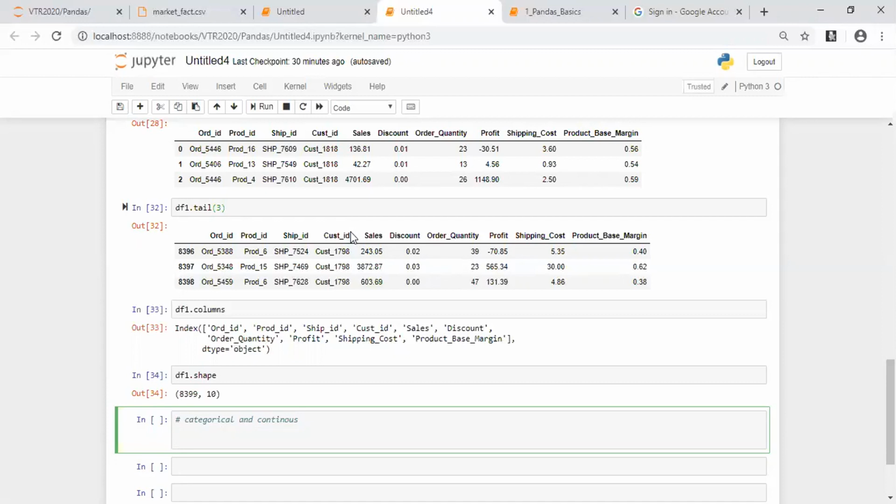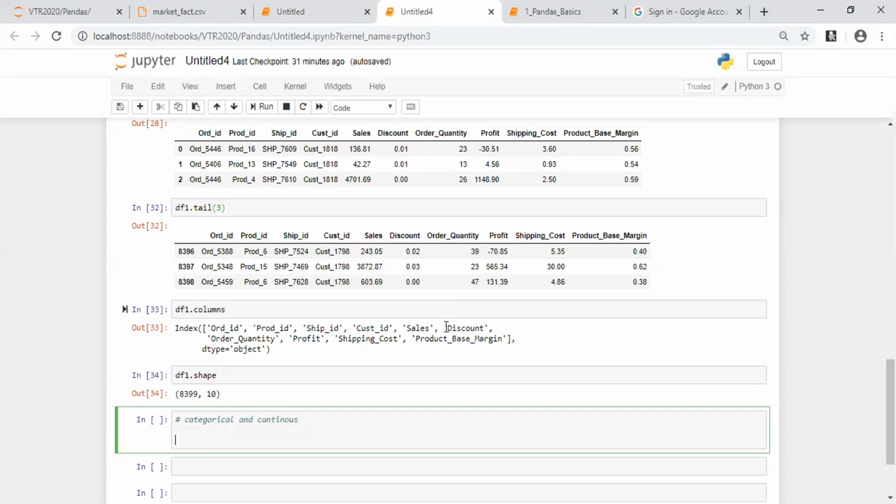How? Because this data is having string kind of information. If you can see, we have ORD 5388, which means it's a particular category. So these are categorical data. But how about the sales, discount, order quantity, and profit? These are continuous data. We have to be very clear to understand which is categorical and which is continuous. I'm confused, I don't know how to do it.